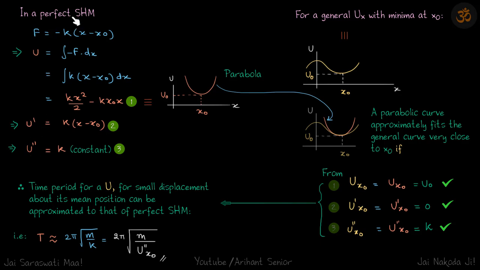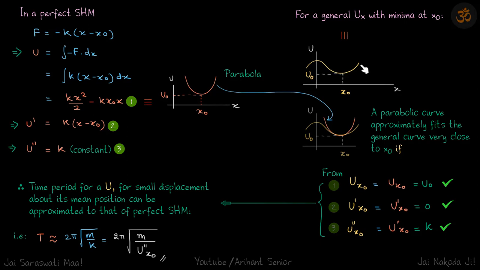See, what we are doing is we have this curve which is parabolic. So if we have the energy function as a parabolic function with a minima at x naught, and let's say the value of U at that point is U naught, then we know the time period of this.